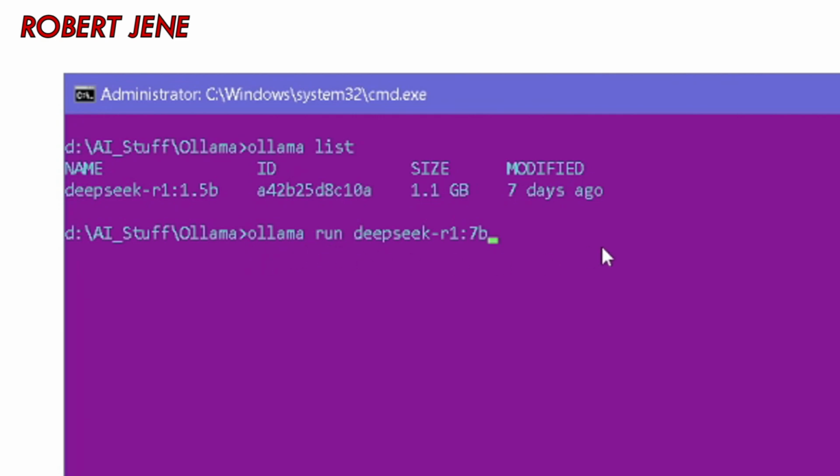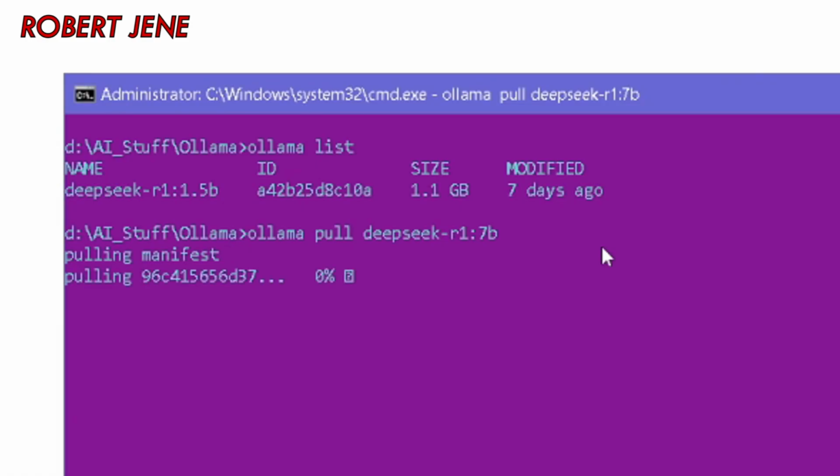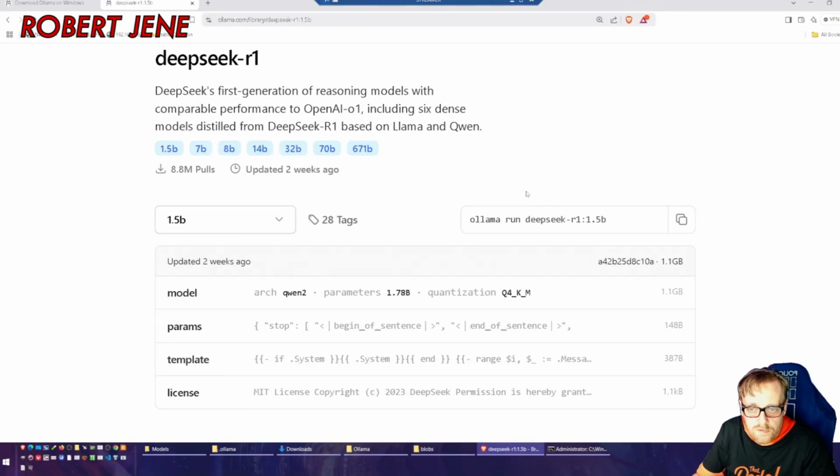But if all you want to do is download it, then use the left arrow on your keyboard to go over and use the backspace button to get rid of the word run, type pull, and press enter. And you see now it's downloading the 7 billion parameter version of DeepSeek R1. You can even batch download a few models if you're going to work or going to sleep or whatever, so you can better utilize your time and not just be staring at the computer waiting for one thing to happen.